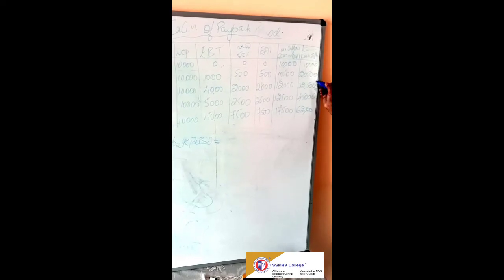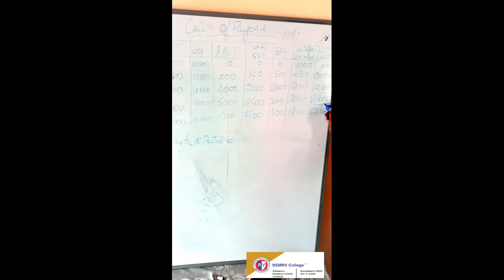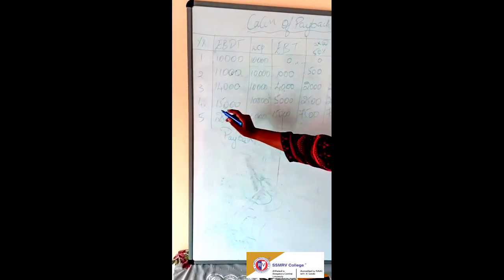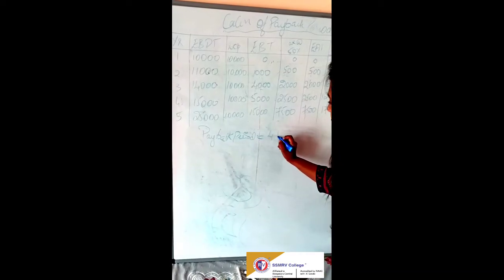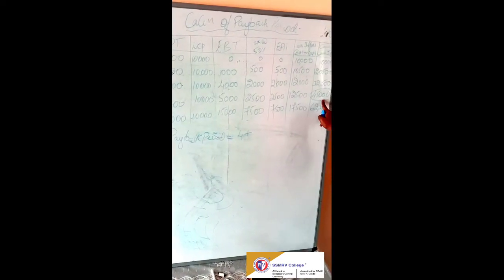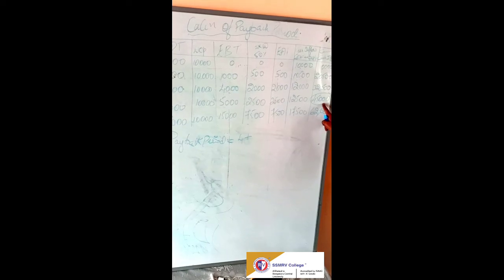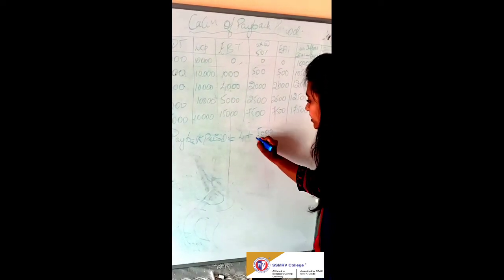When I look at this, the nearest to 50,000 is 45,000 and the year is 4 years, right? So the first thing you have to do is write 4 years. And then what is the purchase price? 50,000, right? So 50,000 minus 45,000 is how much? 5,000. You have to write 5,000 here.